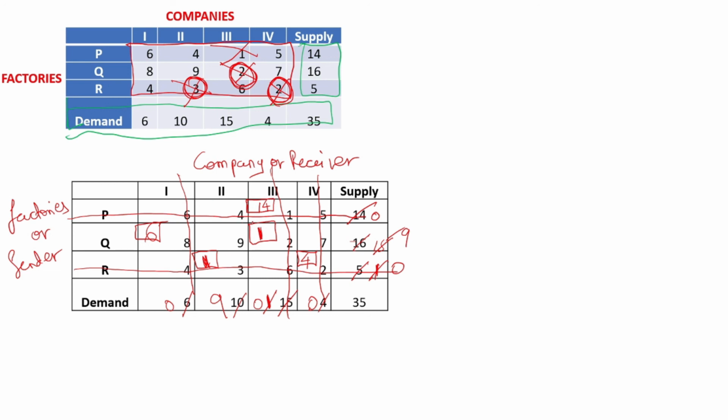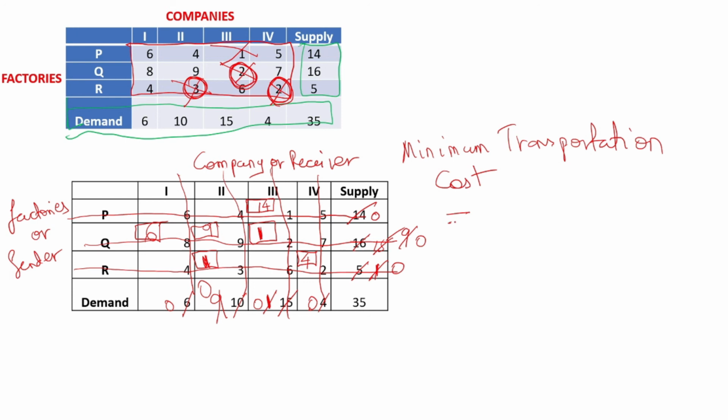Now if you see, only one cell is left, that is this. Okay, so directly mark the rectangle at that cell because that is the only one left. You don't have anything to compare. So directly use that cell. So now that belongs to company 2 and factory Q. Now see, company 2 needs 9 items and Q can give him 9 items. So all 9 are given by Q. 9 became 0 over here because he has already given it to 2. 2 also got all his 9 items which he needed. So this will also become 0. Now everything got cancelled. So now the problem is over.